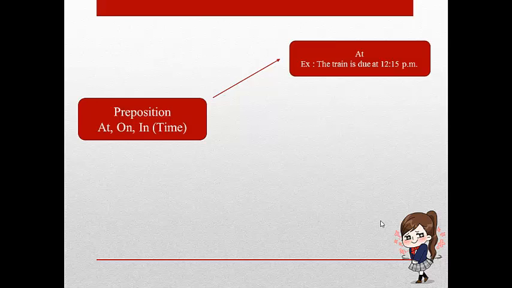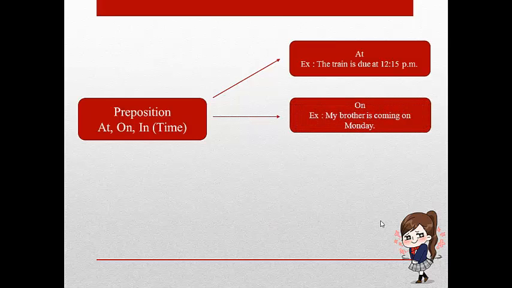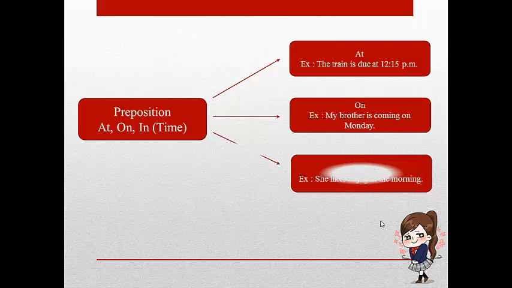For example, the train is due at 12:15 p.m. We use on to designate days and dates. For example, my brother is coming on Monday. We use in for non-specific times during a day, a month, a season, or a year. For example, she likes to jog in the morning.